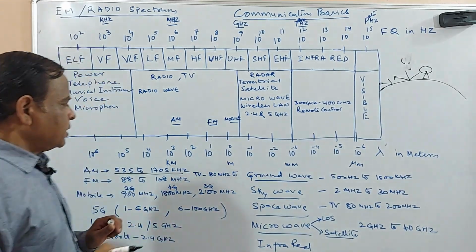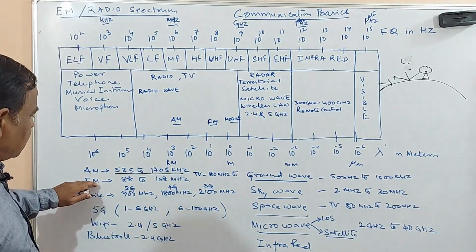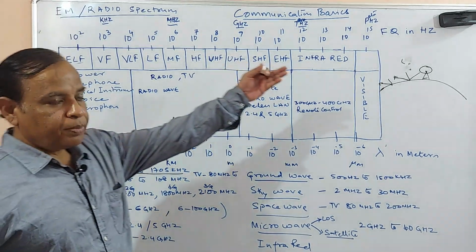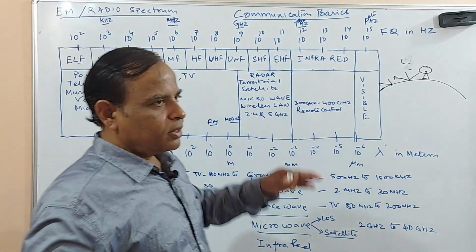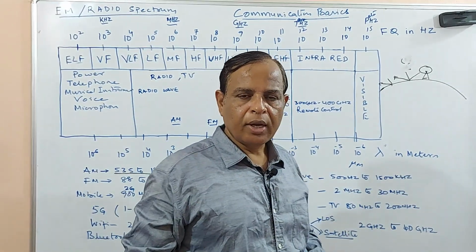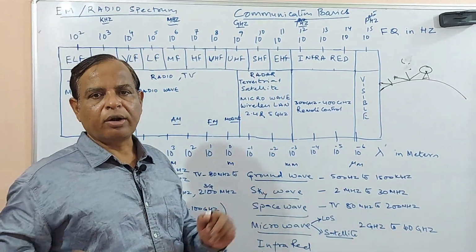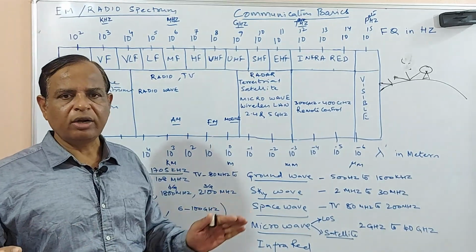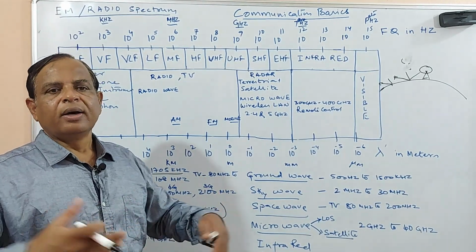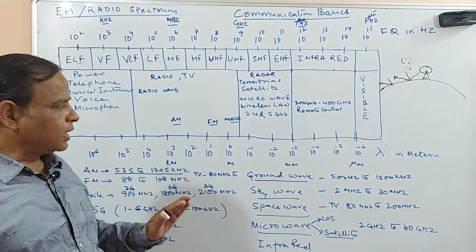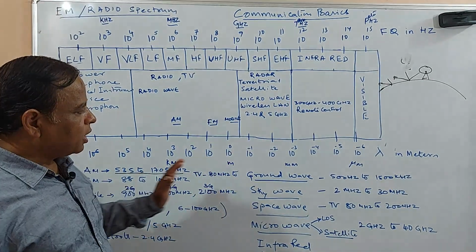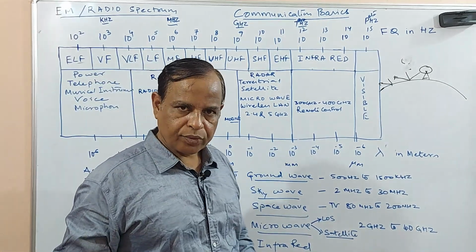Okay, now you just see another one, FM. FM also could be transmitted in the same way, but the only drawback is AM covers a longer range and FM covers a smaller range. That's the only difference. You just require a larger number of transmitters. Otherwise, both work with the concept of a ground wave.